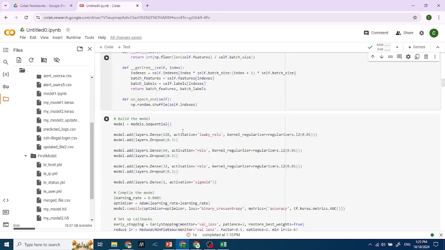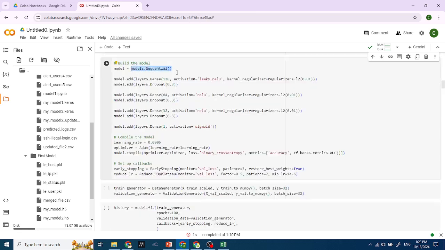Now this is my model. My model is a sequential model. It has 3 hidden layers. The first layer contains 128 neurons, the second is 64, and the third is 32, so the number of neurons inside these hidden layers is decreasing. For the final layer, I just need a 0 or 1, predicting whether it is illegal or not, so I'm using the sigmoid activation.